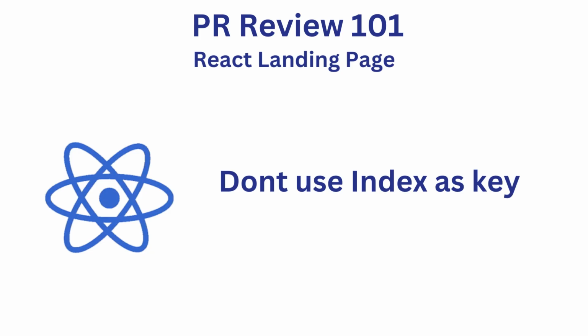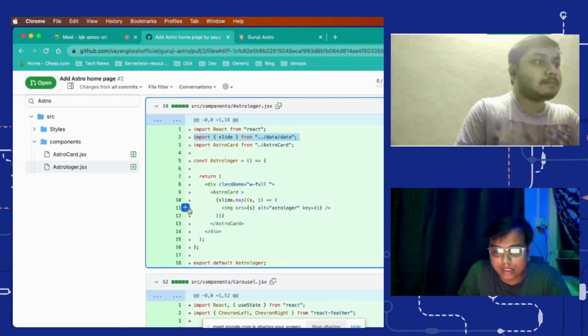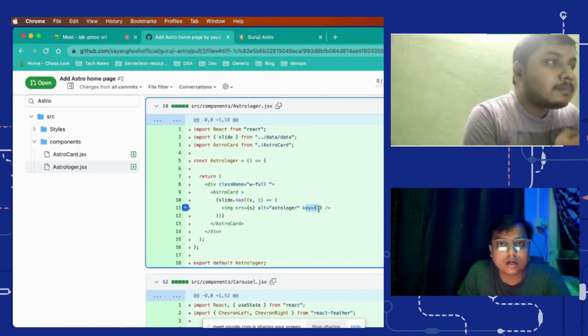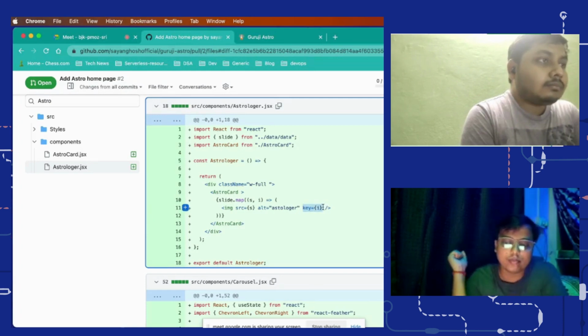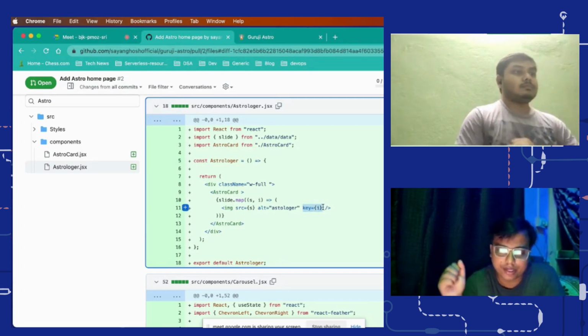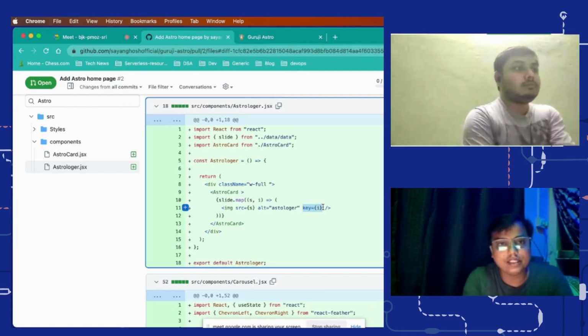One mistake that I can clearly see is that here you are using index as a key, right? So here the i is the index, right? Now you should never use index as key when you are rendering a list of items. The reason is that